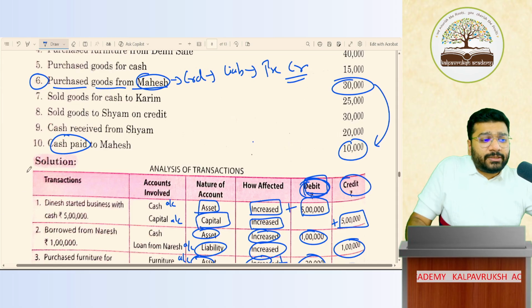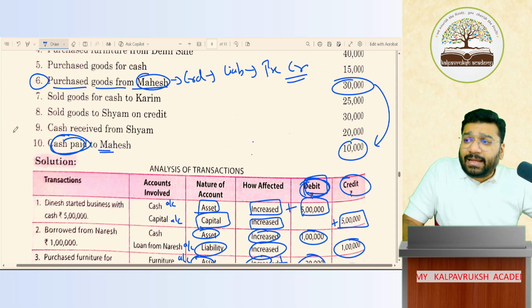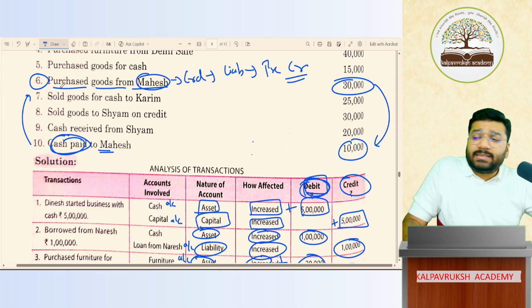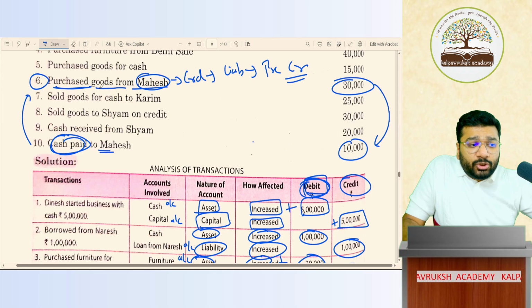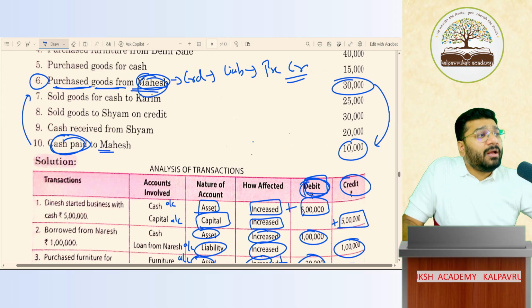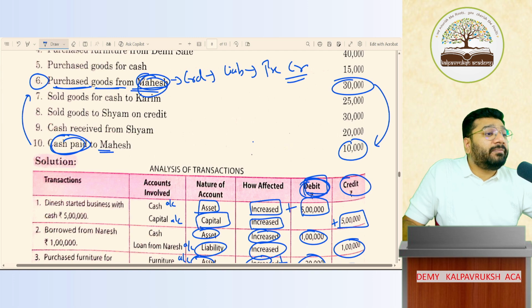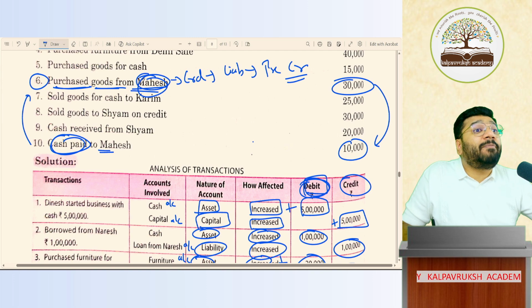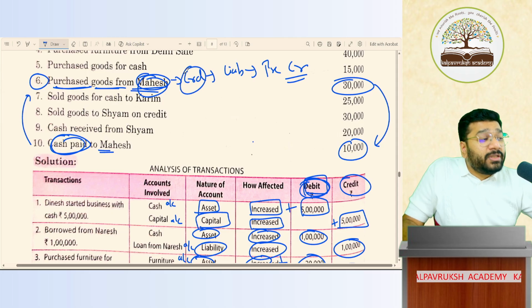Listen. Cash paid to Mahesh. Now, this tenth transaction is connected to the sixth transaction. In the sixth transaction, what happened? We purchased goods from Mahesh. Who is Mahesh? Mahesh is a supplier who supplied the goods to us. Technically, he is called a creditor. A creditor is a person from whom we have purchased goods on credit. So we have to pay money in future to the supplier, to the creditor, to Mahesh.